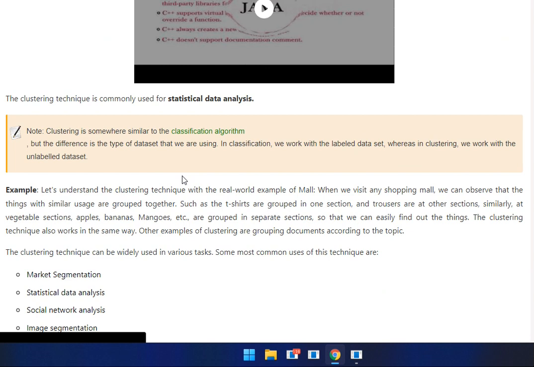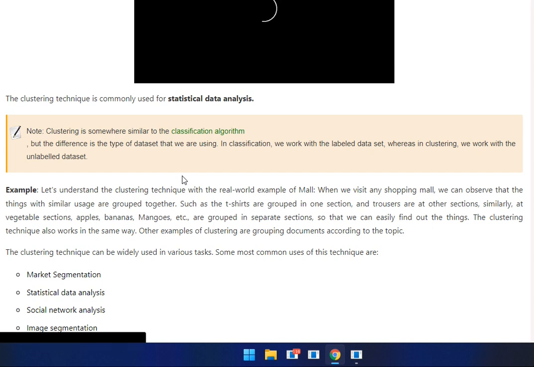Clustering is somewhat similar to a classification algorithm, but the type of dataset we are using is different. In classification, we work with a labeled dataset, whereas in clustering, we work with an unlabeled dataset.